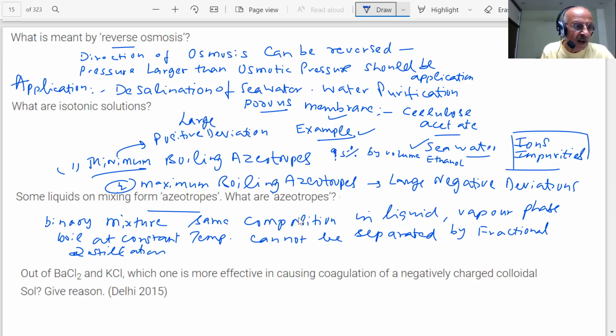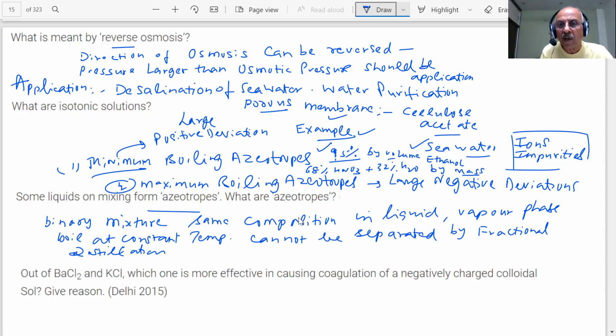Where are ethanol-water mixtures obtained? In sugar industries, by fermentation. What is the example of the other one? A maximum boiling azeotrope is shown by 68% nitric acid and 32% water, by mass.